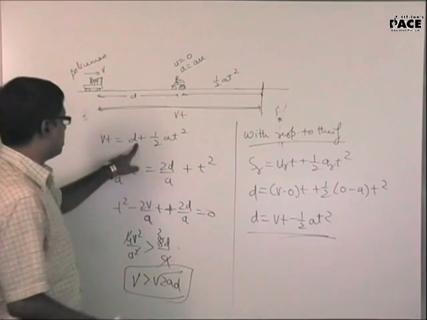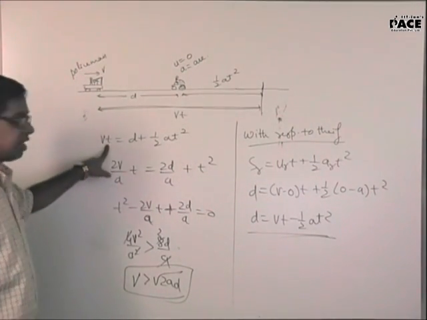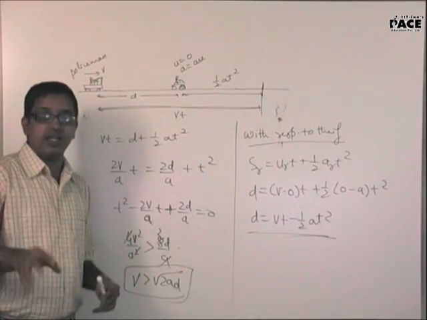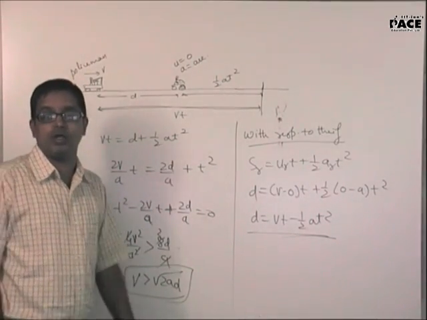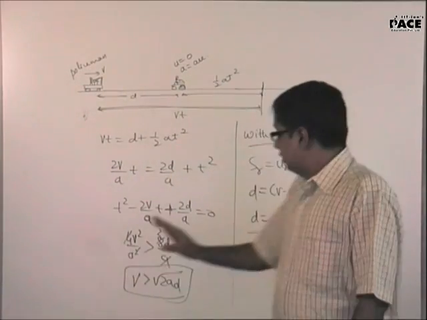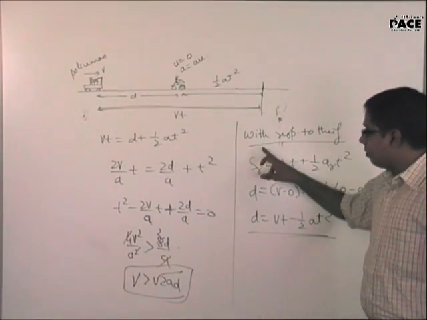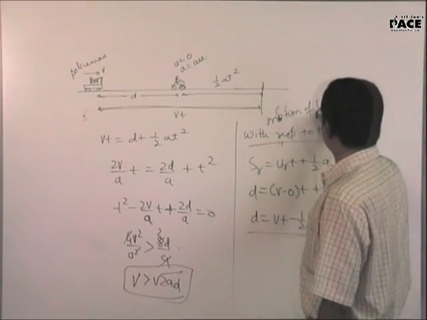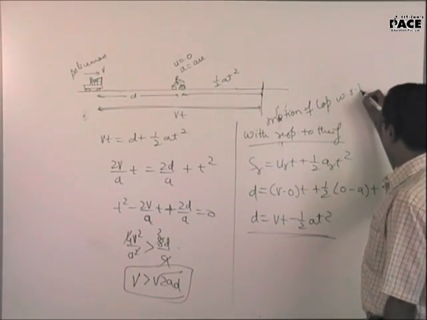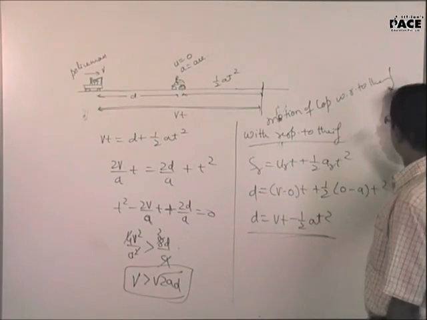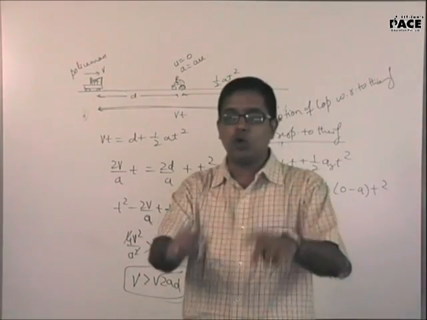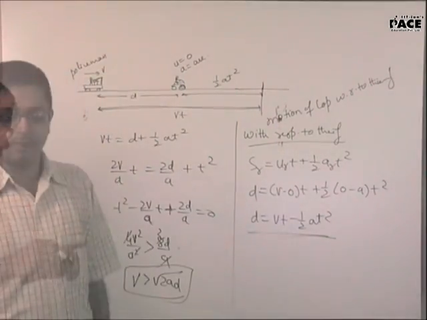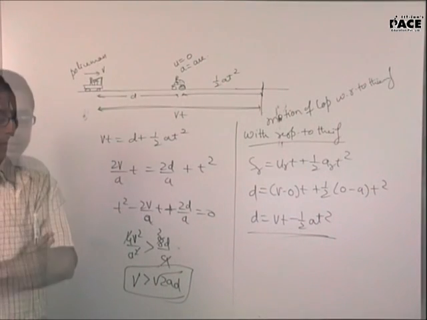Is this the same equation as that of this? D is equal to Vt minus half At square. Yes, sir. And the final end result obviously should be the same because the equations are the same. This equation was describing the motion of the policeman with respect to the thief, motion of the cop with respect to thief. Here you have described the motion of both of them with respect to ground. Is the logic clear? Write down the question.